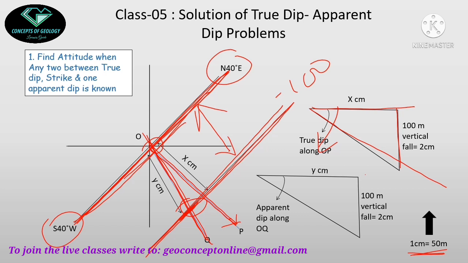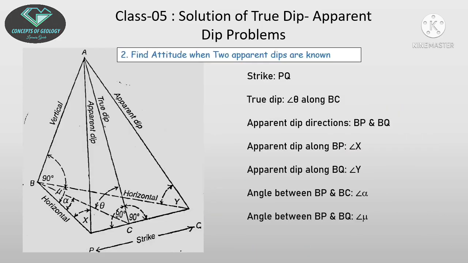The same problem can be done for the apparent dip when the true dip is known. In that case we will construct this triangle first, and then I will measure this direction distance. I will draw it here. I will do the 100-meter vertical fall, and then I will measure this angle. So this is the geometric process to find out the attitude of an inclined strata or a planar structure when I know two values among true dip, strike, and one apparent dip. Now coming to the real problem.